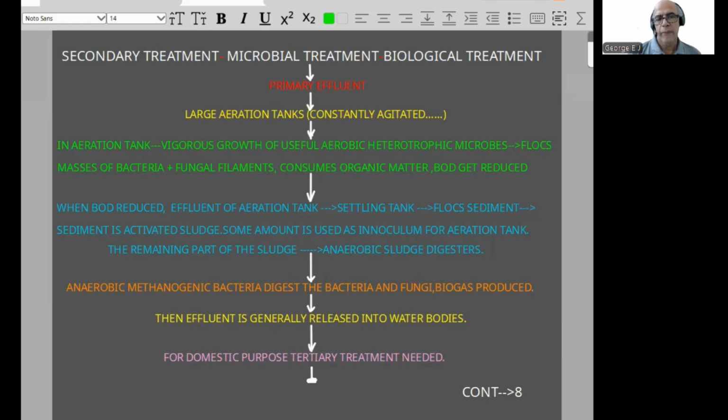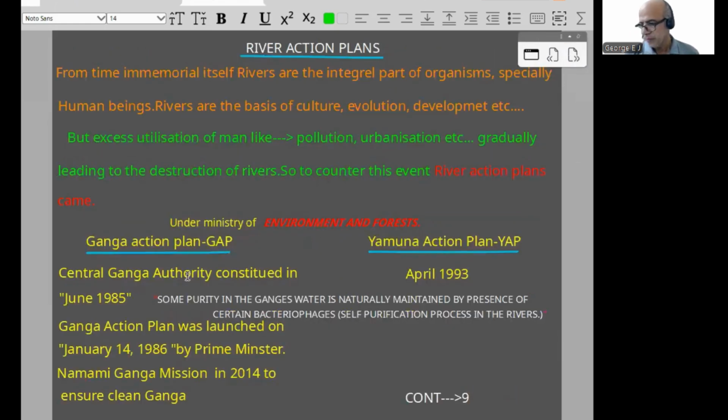I think the idea is clear. Now comes the last topic of today's discussion, and an important one also: river action plans. See, from ancient time onwards, rivers are an integral part of organisms, specifically human beings. For us, rivers are the basis of culture, evolution, and development.